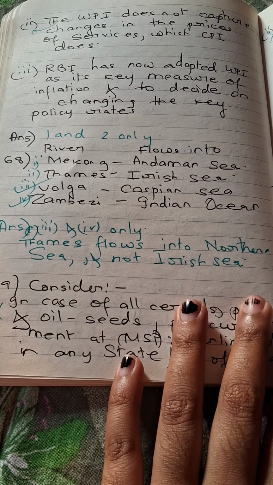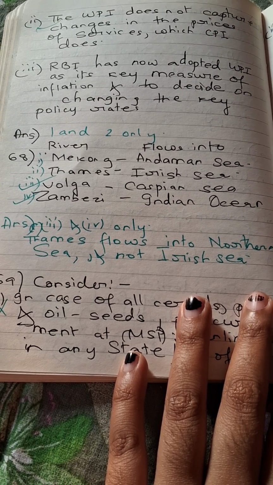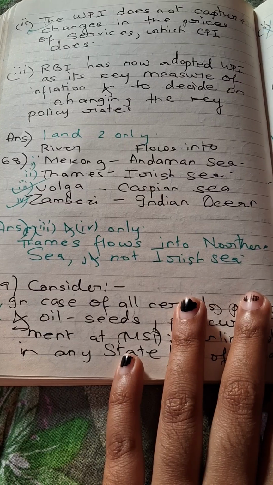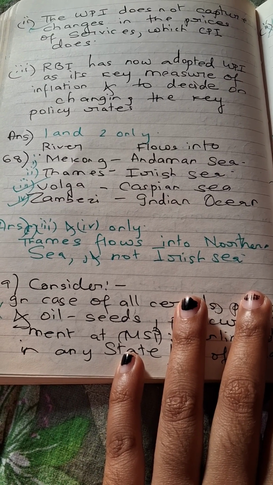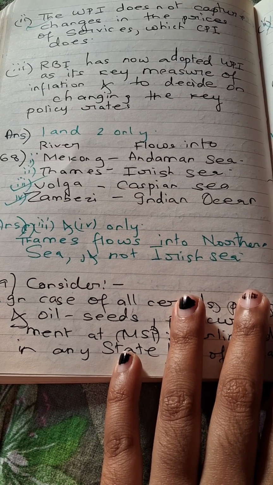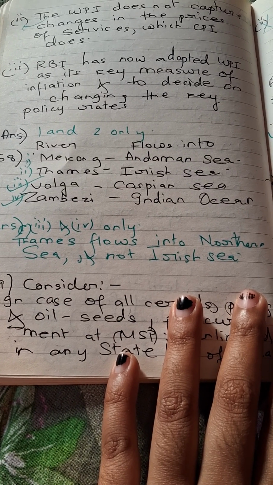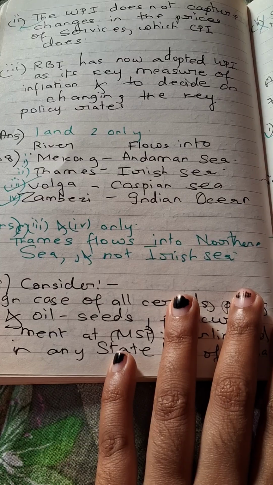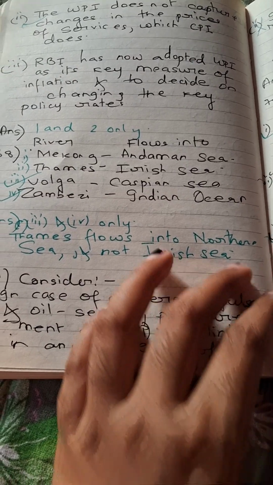Consider the following, match the following. Which one is correct? Mekong, Andaman Sea; Thames, Irish Sea; Volga, Caspian Sea; Zambezi, Indian Ocean. So the third and fourth options are correct. Thames flows into the North Sea, not the Irish Sea. Volga flows into the Caspian Sea and Zambezi flows into the Indian Ocean.